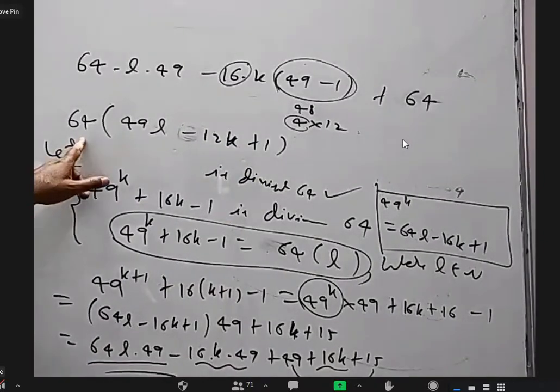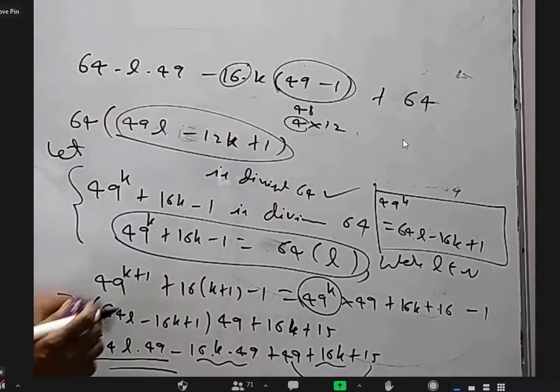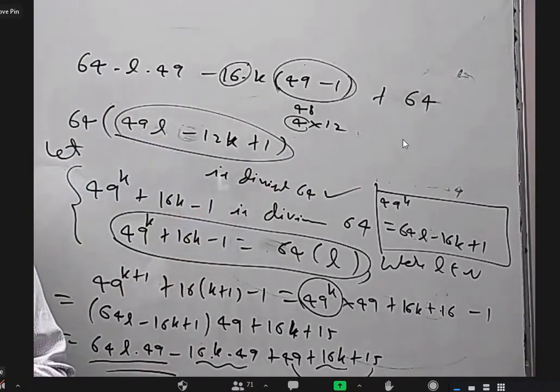So I could prove it is 64 into this, this is a natural number, this is a natural number. So this whole thing is some integer only. So it is a multiple of 64. Am I right? Yes, sir.